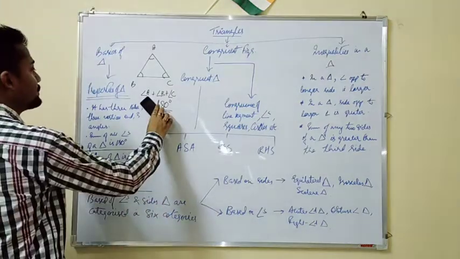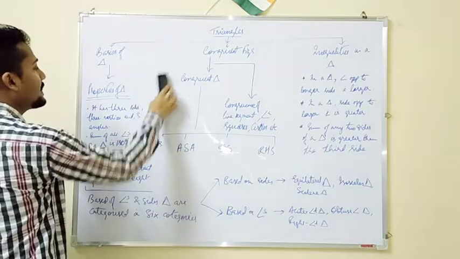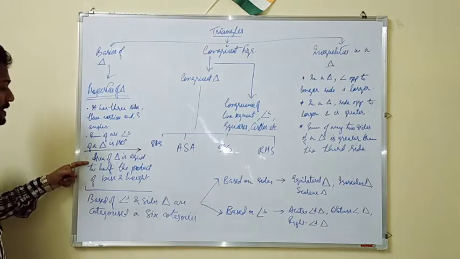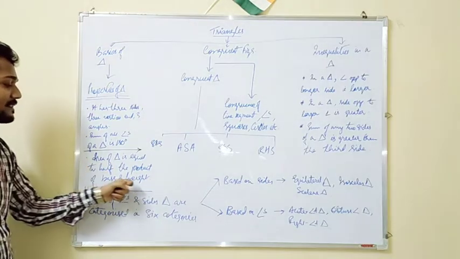Then the next is area of a triangle. Area of a triangle is equal to half the product of base and height.